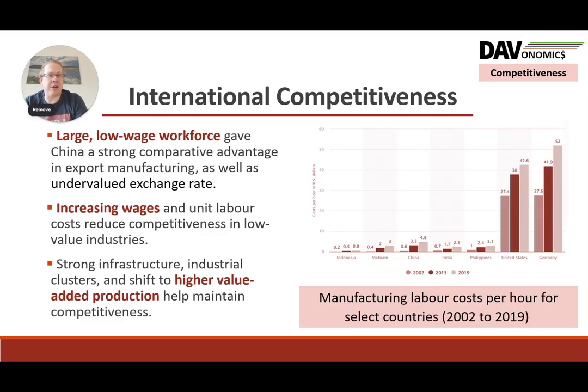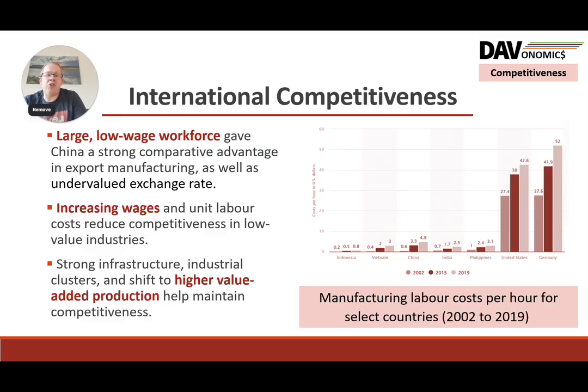And those big shutdowns in 2022 in COVID showed the real reliance of the supply chains locally on China, and people wanted to move away from that potentially. Now you can see, even though the wages have gone up there on the chart, it's nothing like it is in America and Germany, but it's enough to tip the balance for some companies to maybe go towards other countries like Vietnam and Indonesia.